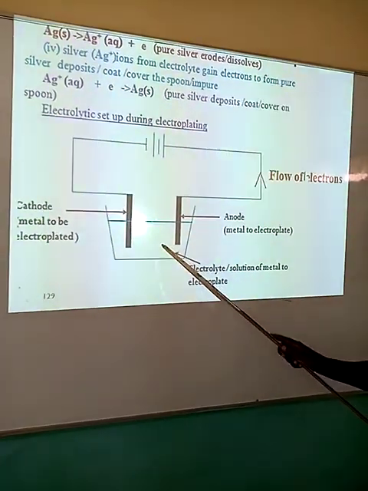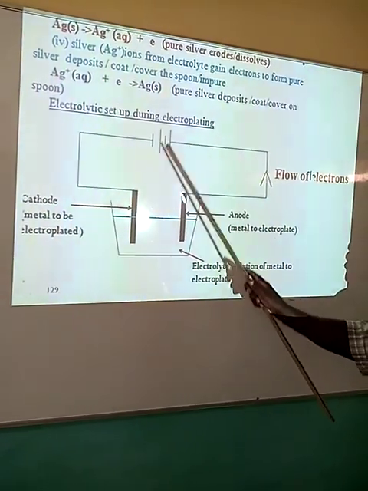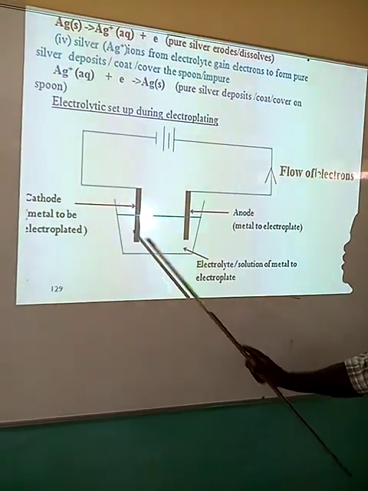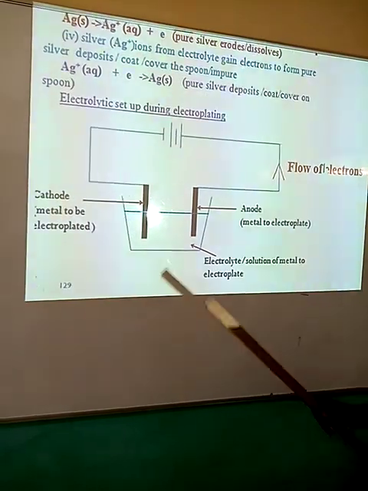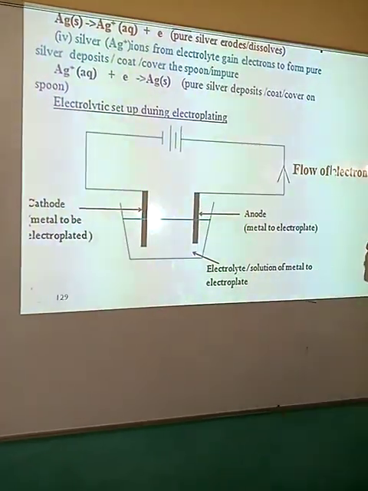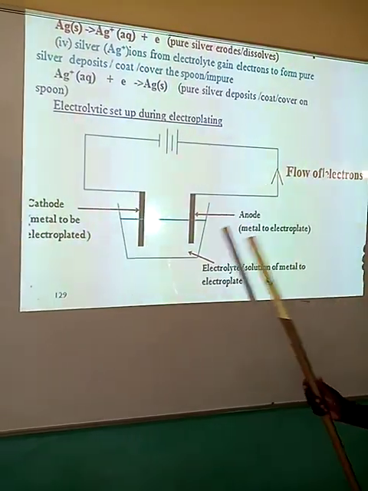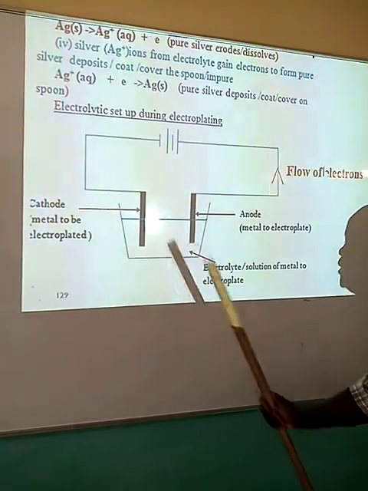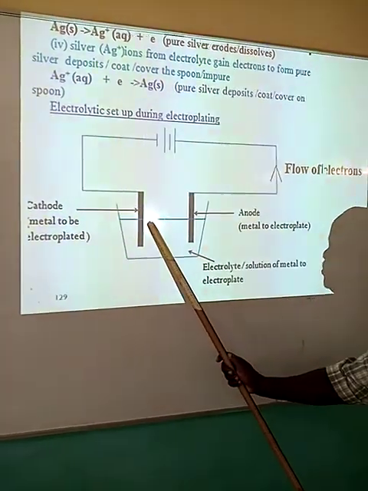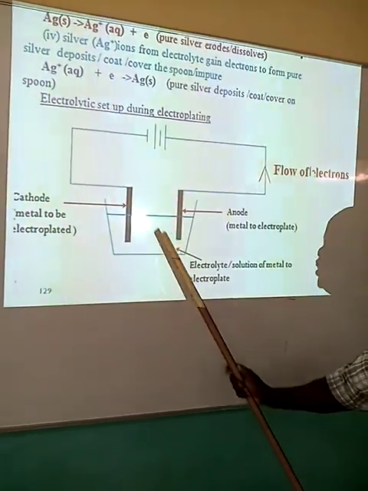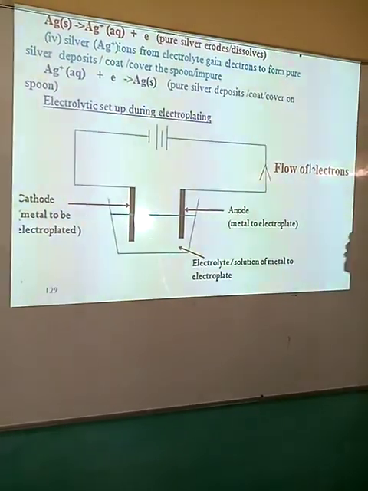The electrons will flow in this direction, and they'll be picked at this cathode. They'll be building up along the cathode here, the electrons. So in the case of silver, the silver ions will pick those electrons, and then they'll form silver atoms, which will now stick on the surface of this particular cathode.